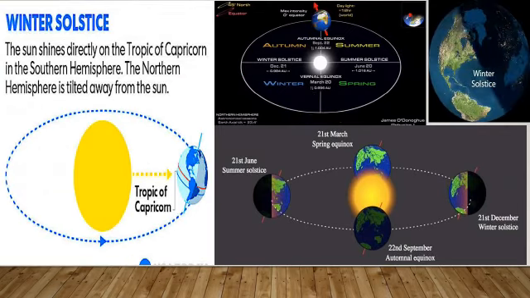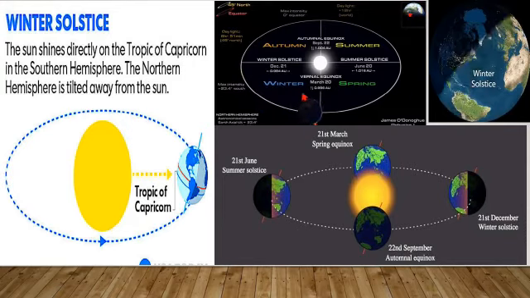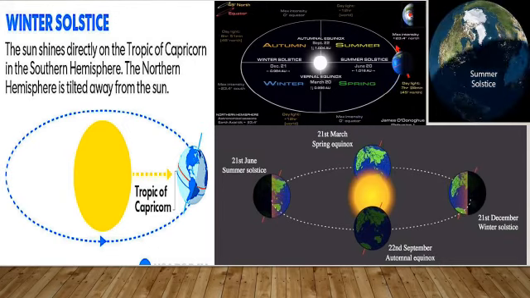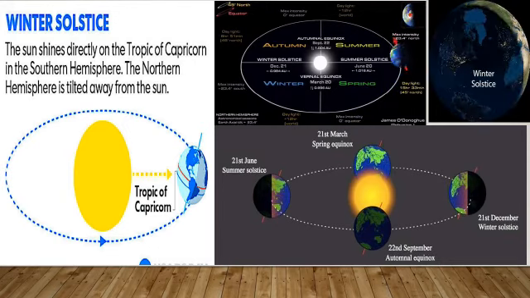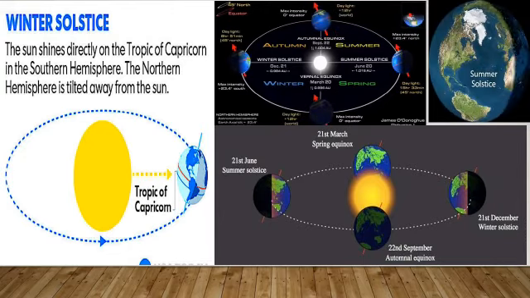The winter solstice occurs on 22 December when the South Pole is inclined towards the Sun. The Southern Hemisphere experiences summer season and the Northern Hemisphere experiences winter season.